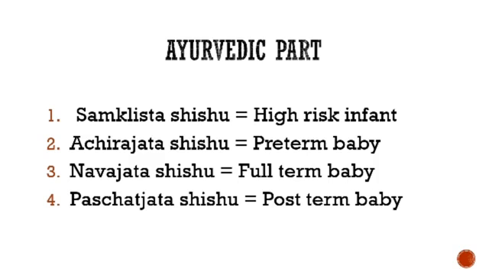Now we will see some points of the Ayurvedic part of high risk infants, or the term preterm or full term infants. First of all, we will know the terms or words which we use for these infants. For high risk infant, in Ayurveda it is known as Samklishta Shishu, preterm as Achirajata Shishu, full term as Navajata Shishu, and the post term baby is known as Paschatjata Shishu. These are the terms used for the babies.